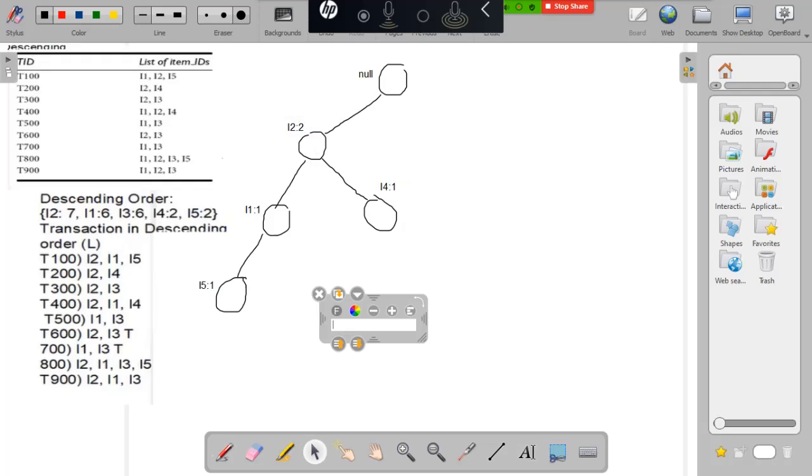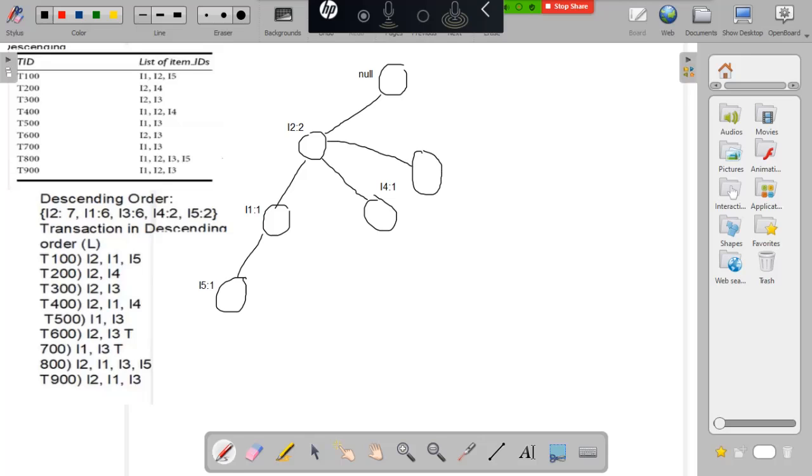Third transaction, I2 and I3. I2 is already there after the root node, so I have to add another node, I3.